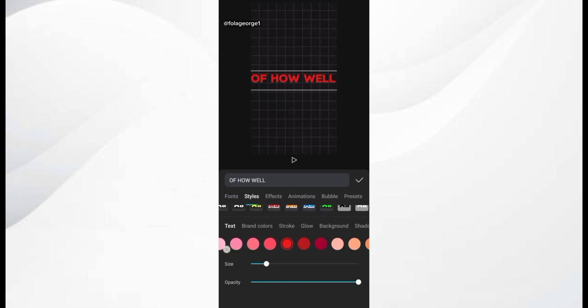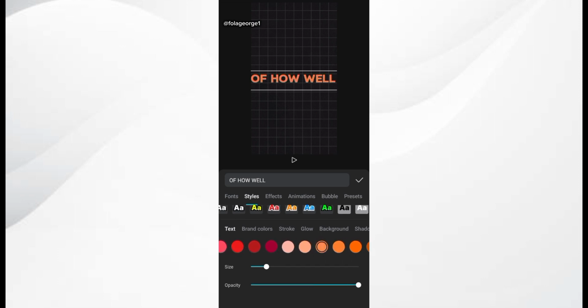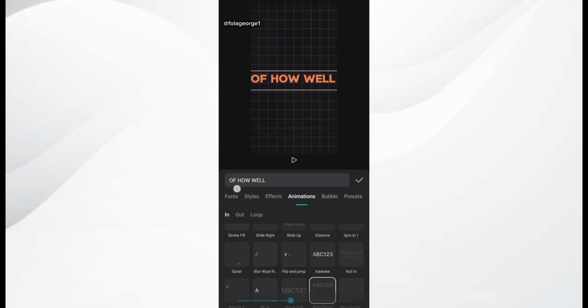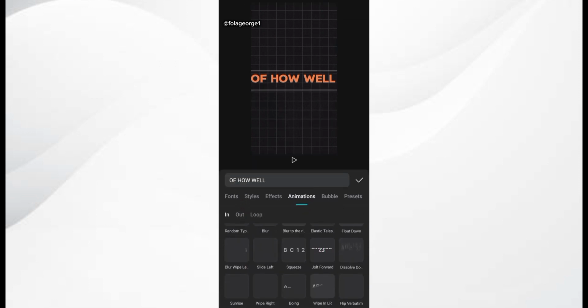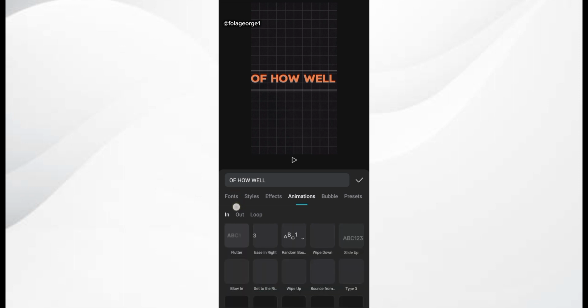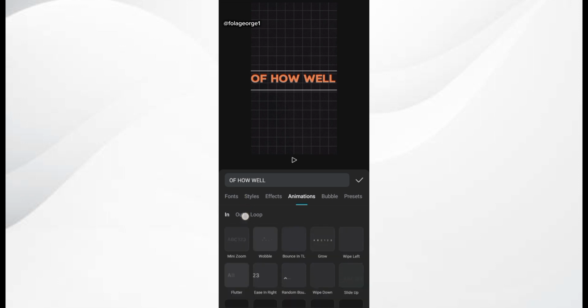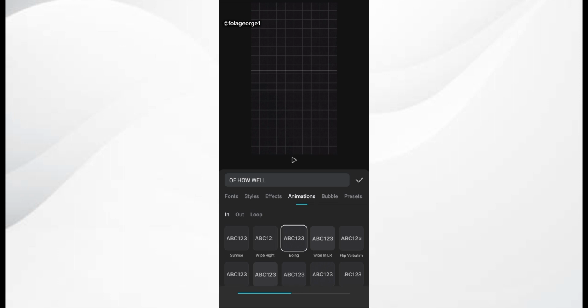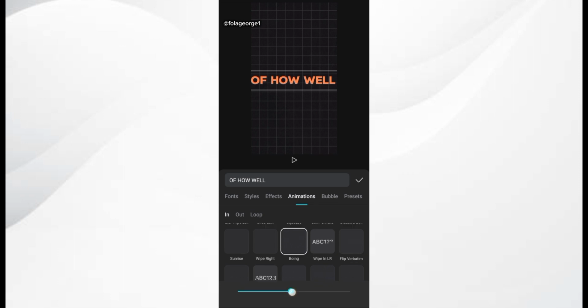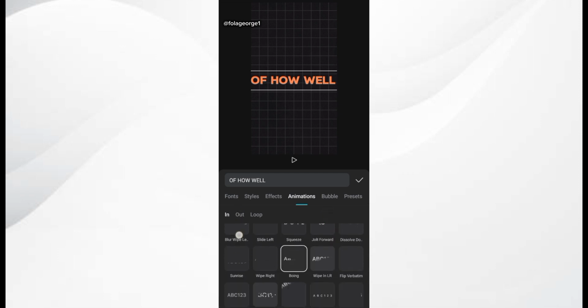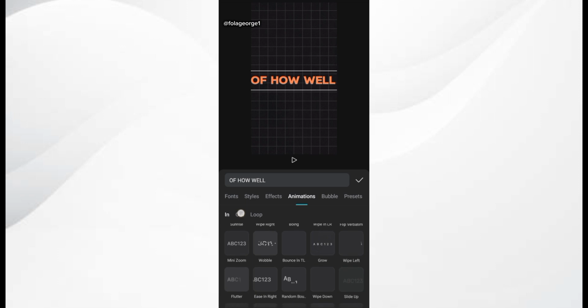So the in animation for the of how well is going to be kind of a flip animation. So you can use any animation you want to use for your text. Whichever animation suits your fancy, you can always use it. So let's see this bowing animation. Okay, I don't want that, so I'm going to change the animation to another one.